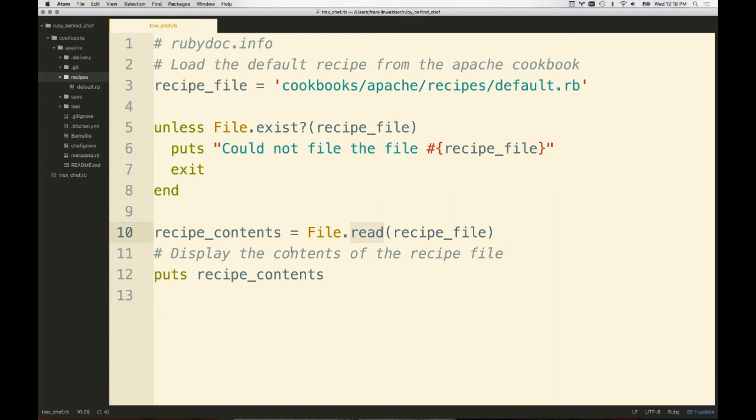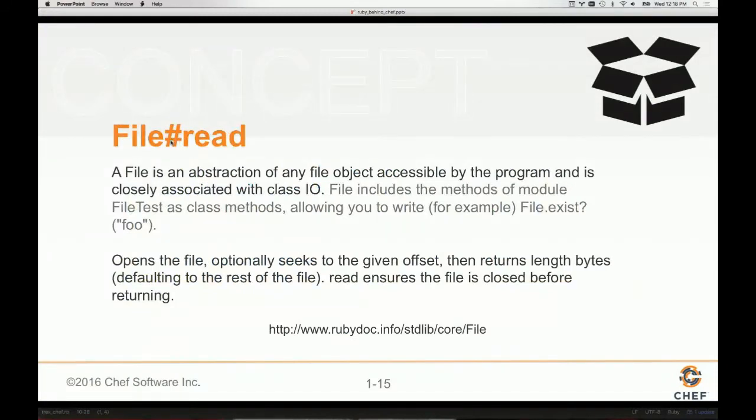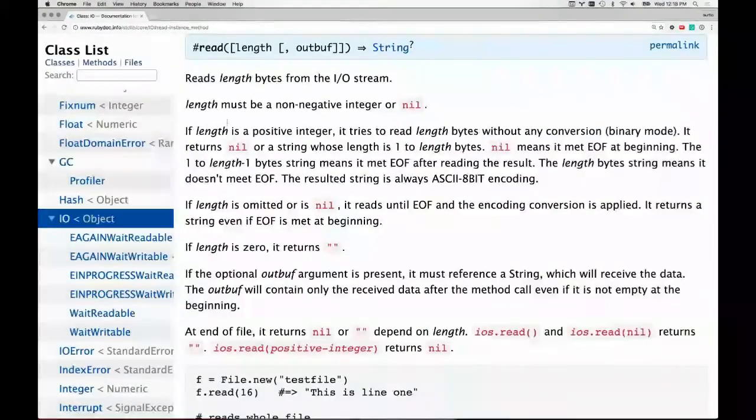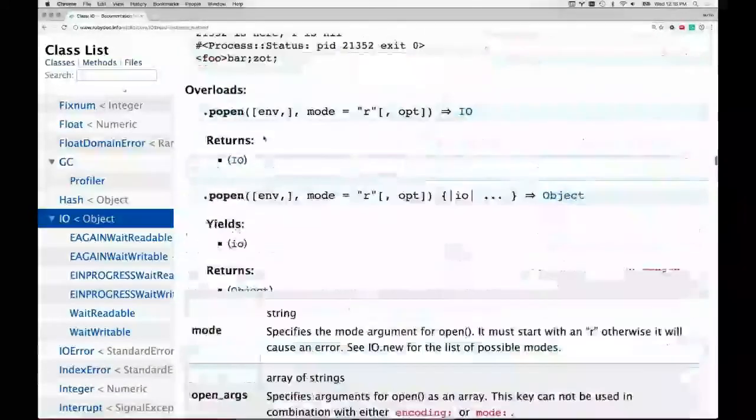There was a good question that I just saw, and my peripheral vision did happen to catch it. It says, why do you have this hash symbol between the File and the read? Well, that's a great question. At least with rubydoc.info, the hash symbol usually means that it's an instance method versus a class method. So actually, if you scroll up to the top here, there's a differentiation.